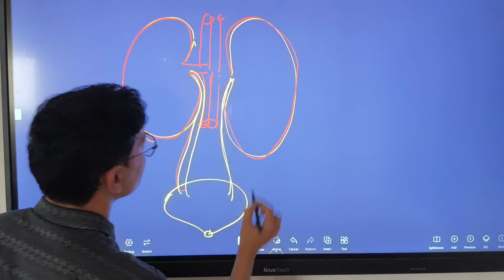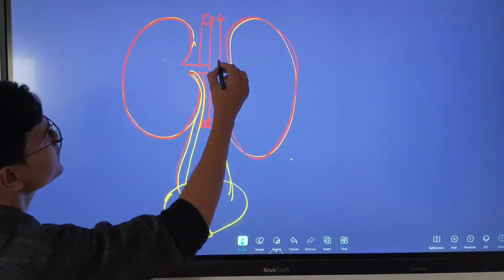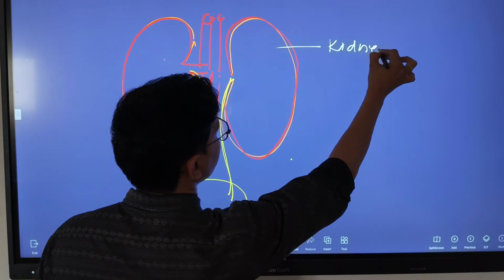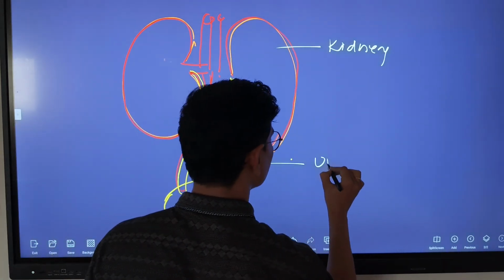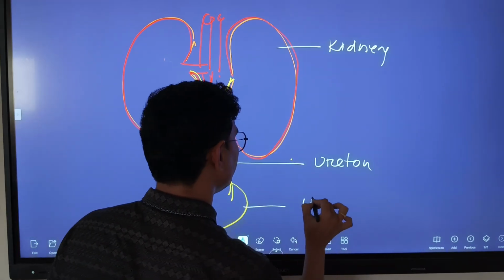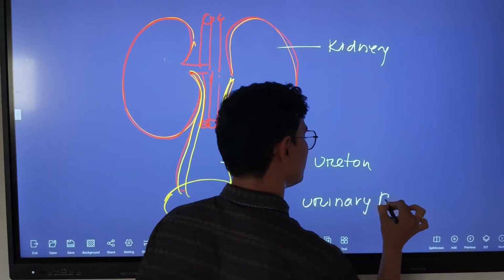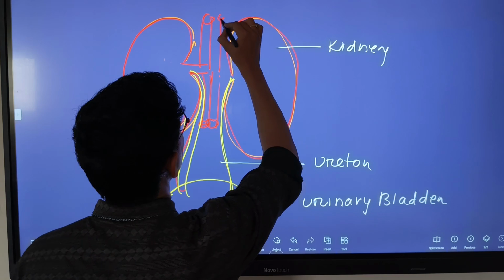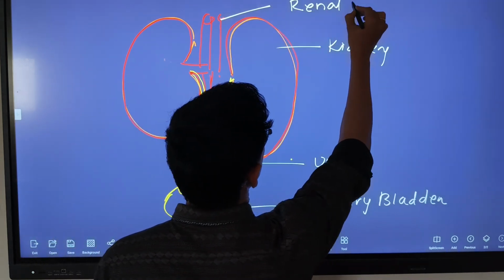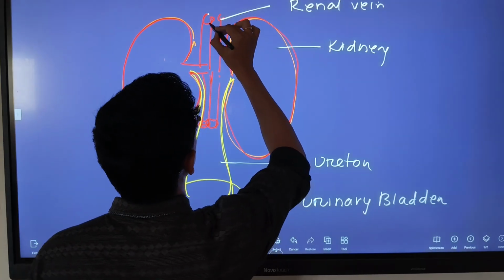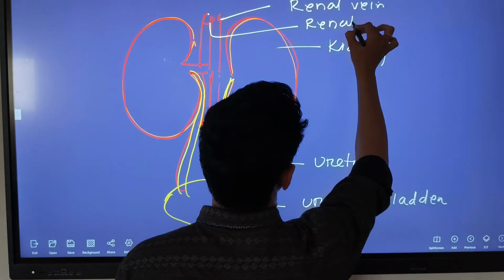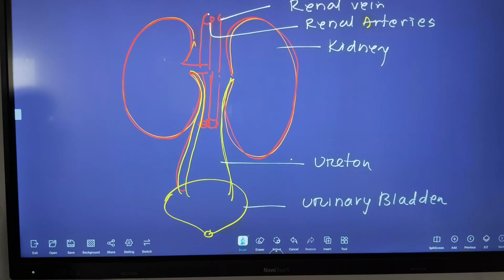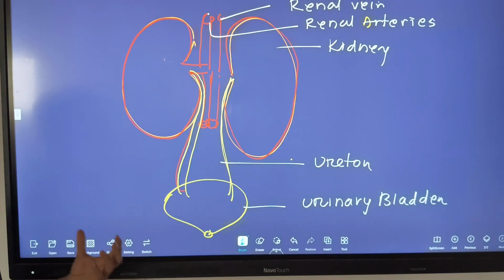Now we label one by one: this is the kidney, this is the ureter, the urinary bladder, and these are the renal arteries and renal vein. This is the complete structure of the human excretory organ, the kidney.